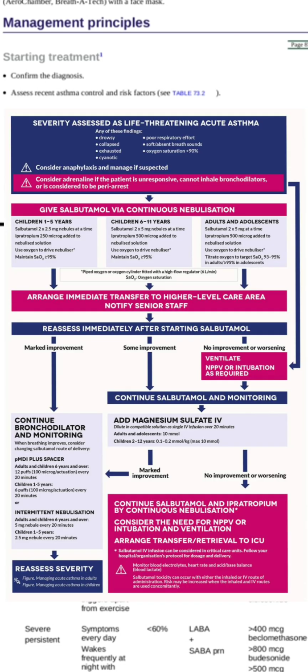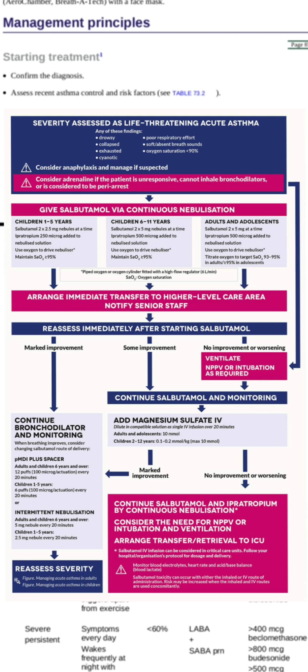The next step would be to give a salbutamol puff, one puff followed by four breaths. Wait for 4 minutes and then you can repeat the puff of salbutamol until the ambulance arrives. In hospital, you have to give the patient continuous nebulization with salbutamol. If saturation is below 90%, attach oxygen at 6 to 8 liters per minute.